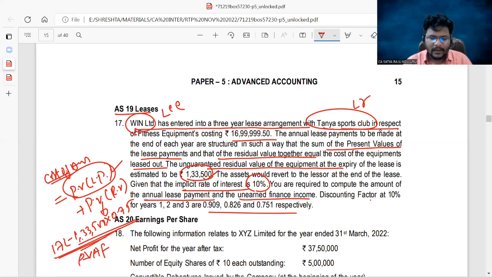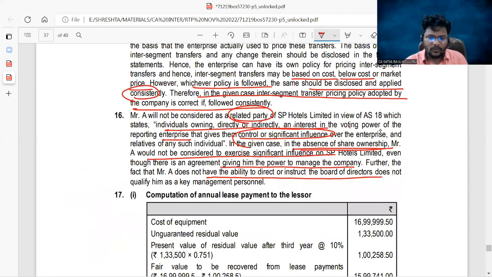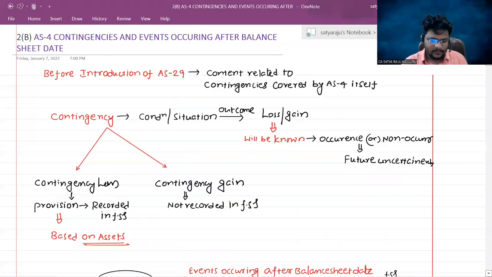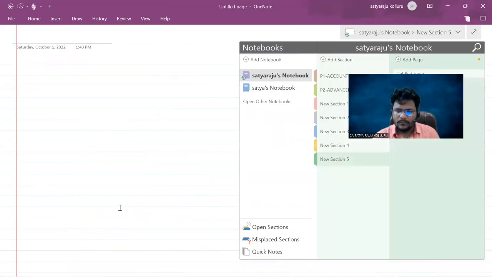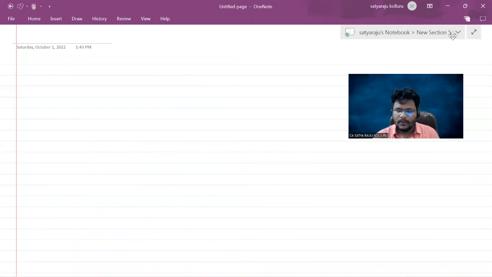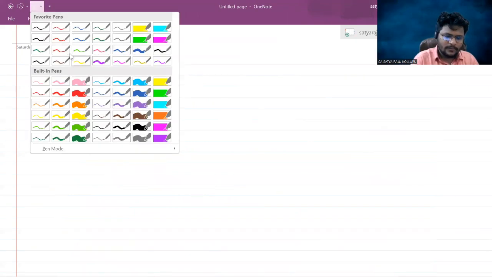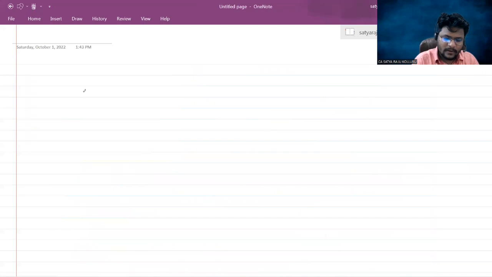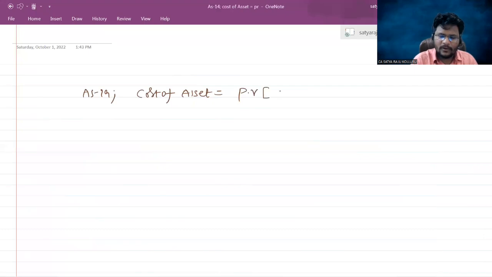One more time I'm repeating, I'll put the same equation in my OneNote for better understanding. Just a second. So please concentrate. We know one thing. As per AS19, or as per the given question information itself, cost of the asset is equal to present value of lease rentals plus present value of residual value.